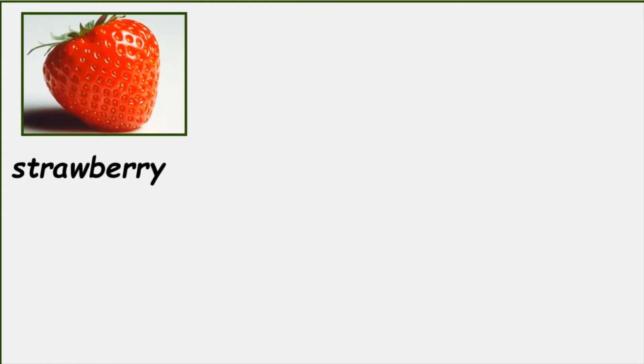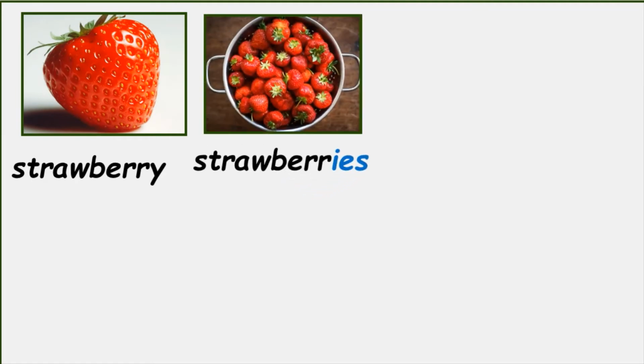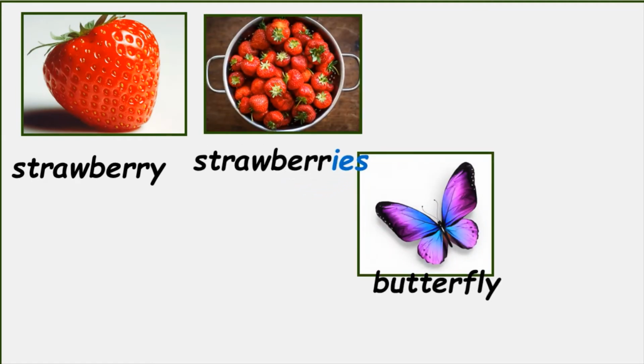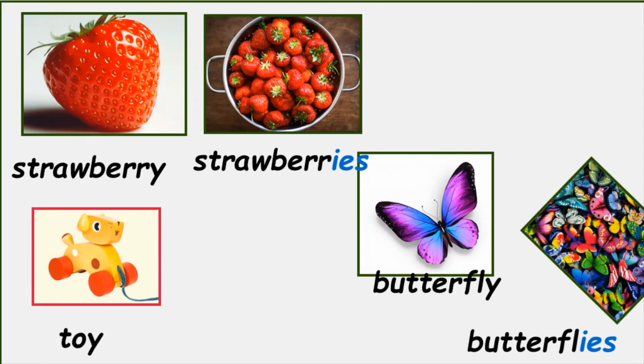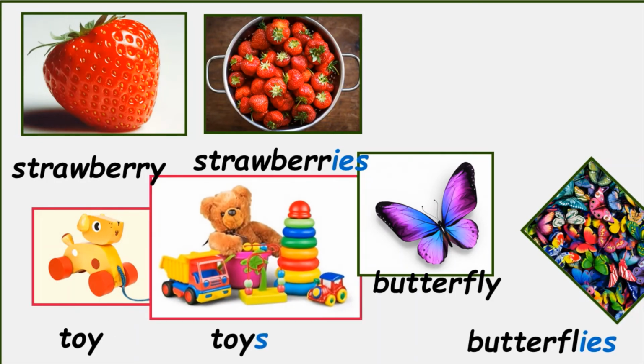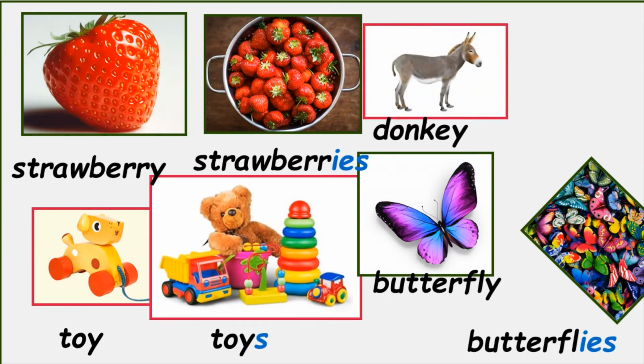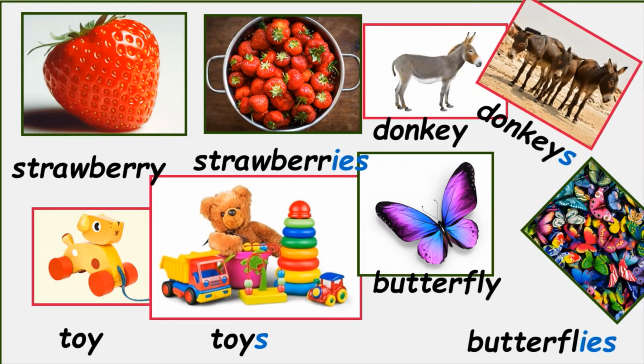Here are some examples. Strawberry, strawberries. Butterfly, butterflies. Toy, toys. Donkey, donkeys. So in these words, we have changed these nouns into plural by adding IES or S by looking at the letter just before the letter Y.